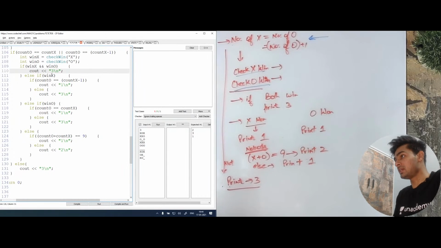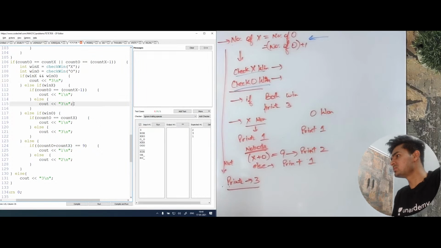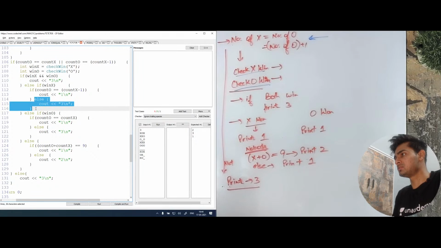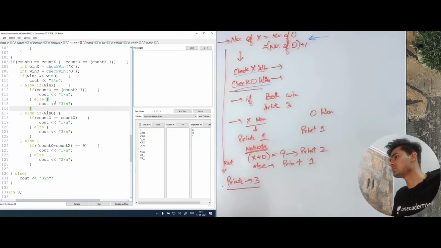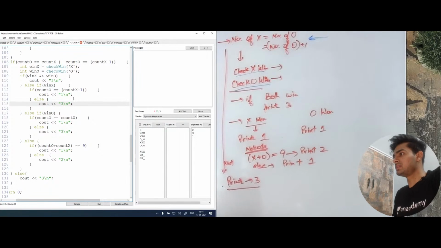Then the next thing is, if x won, then we are printing 1 or we are printing 3. The reason for this is, there is no need of this actually. I'll just remove this. There is no need of this and there is no need of this. Okay, yeah, there is actually a need.